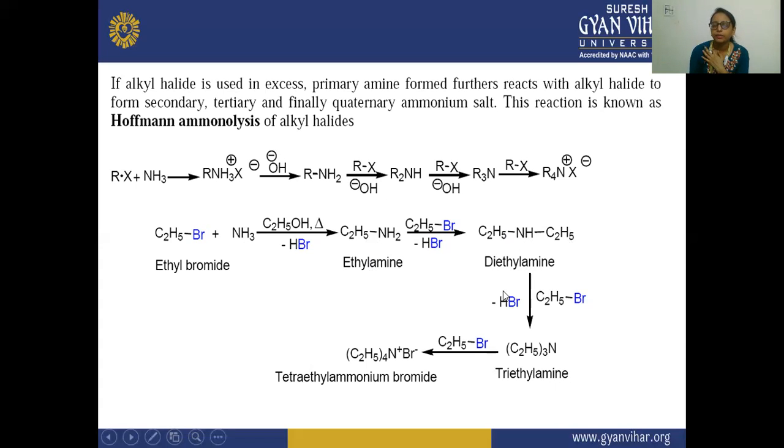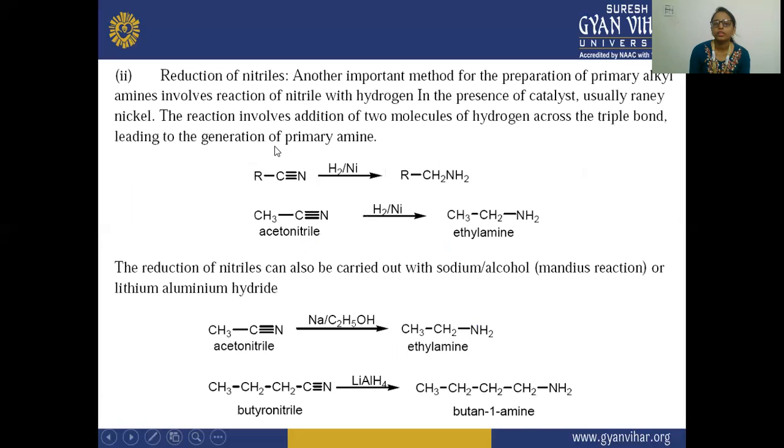This is your ethylamine, and after that again from here this H is removed, and this H will react with this Br, and there is a formation of the tertiary amine, because again here you can see this alkyl halide is heated with this diethylamine. So here we have primary, secondary, and tertiary. And after that again this alkyl halide is reacted, and there is a formation of tetraethyl ammonium bromide. So this is a quaternary ammonium salt, which is finally formed, and this reaction is known as your Hoffmann ammonolysis of alkyl halide.